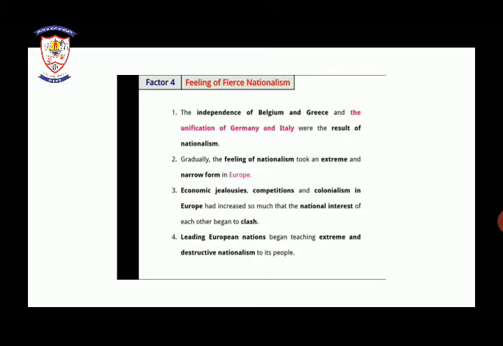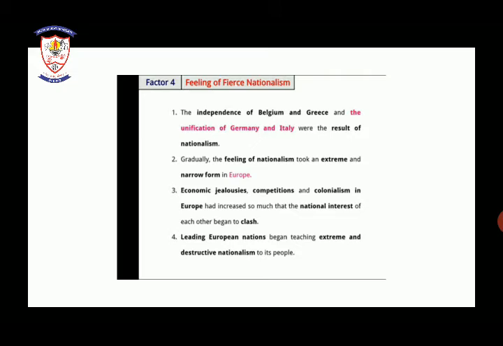Economic jealousy, competition and colonialism in Europe had increased so much that the national interests of countries began to clash.